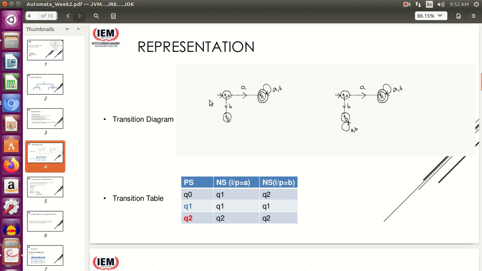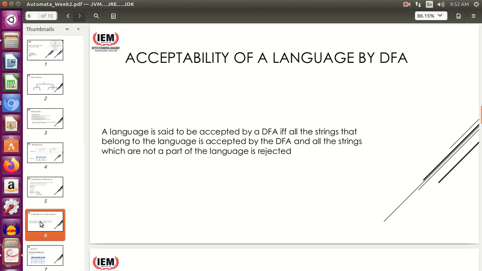So empty string means I am at Q0 only. I am not going for any transition. I am just starting off and I am at Q0. And Q0 is obviously not the final state. Therefore, empty string is also not accepted by this automata. So fine, rejection is okay, acceptance is okay, my DFA construction is okay. This is the way you should check for a language as a whole, okay? Because whenever you will be given a question, you will be given in perspective of a language and not a string alone, okay?